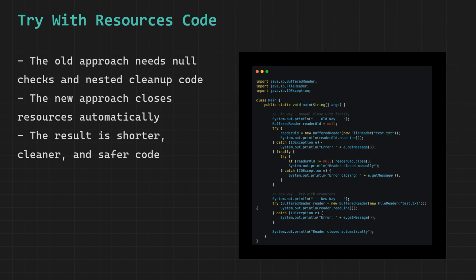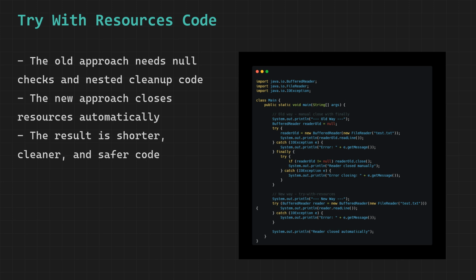But here is where it gets messy. The close method can also throw an IOException. So the close call inside finally must itself be wrapped in another try catch block. This means we now have a try block inside a finally block just to safely close one single resource. The output is "reader closed manually".